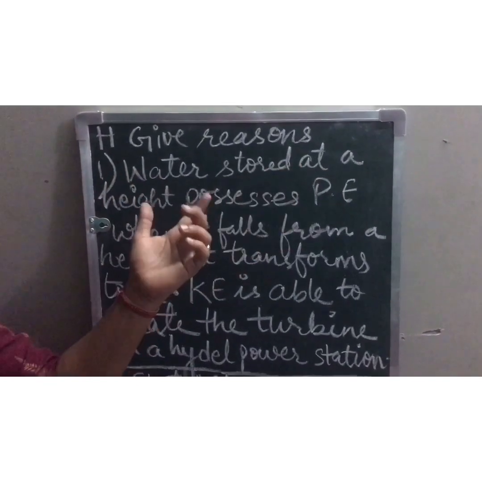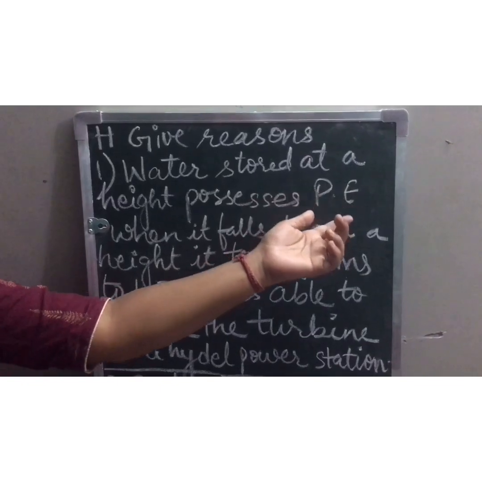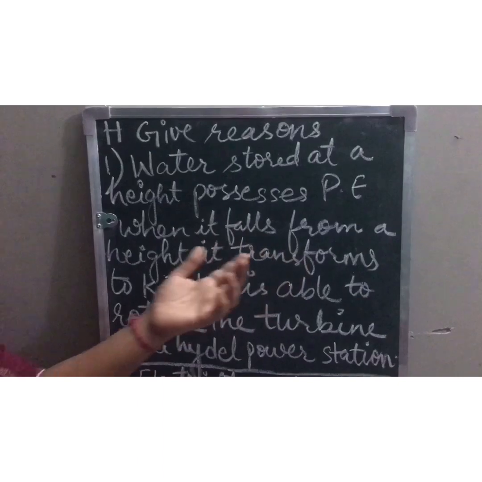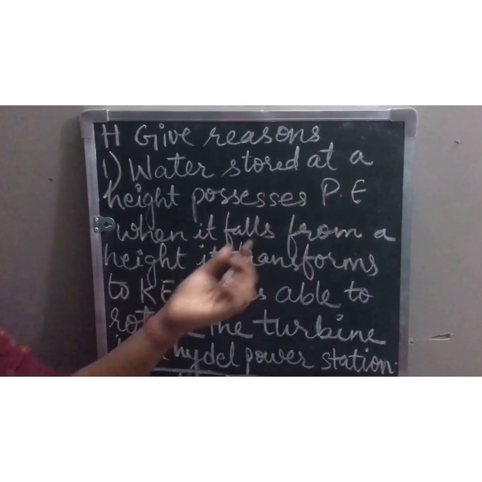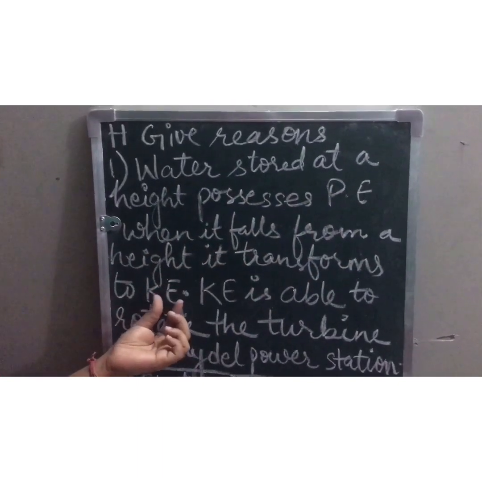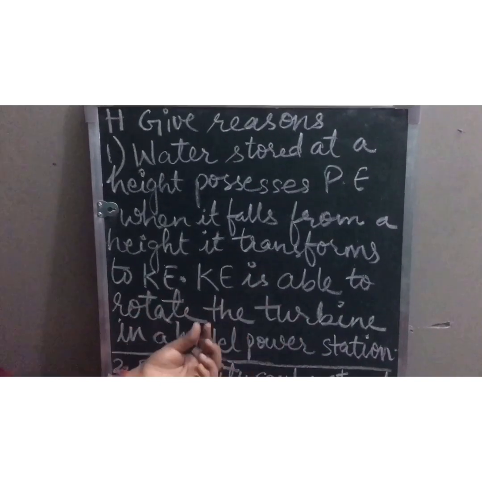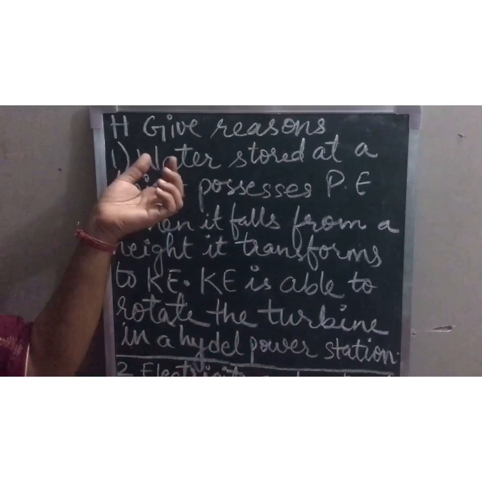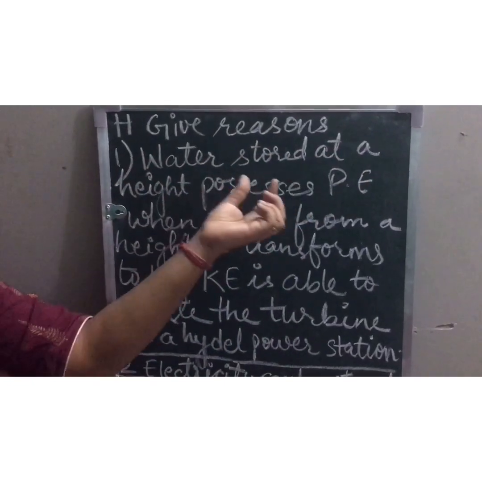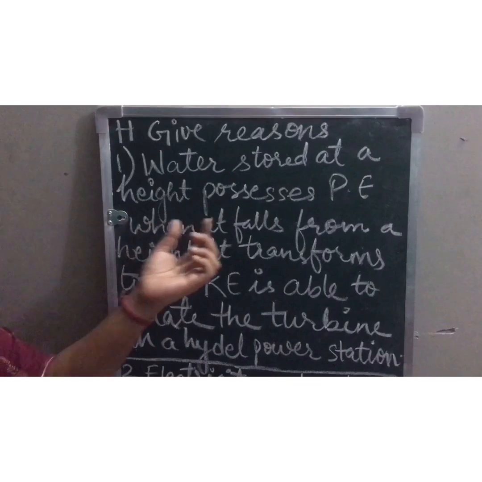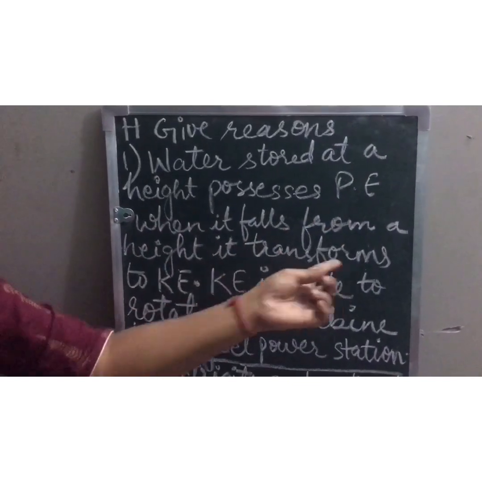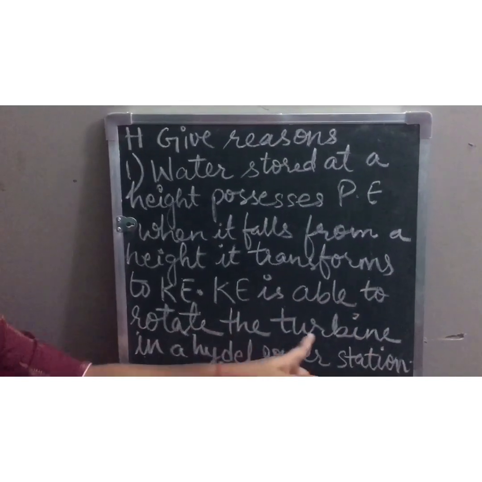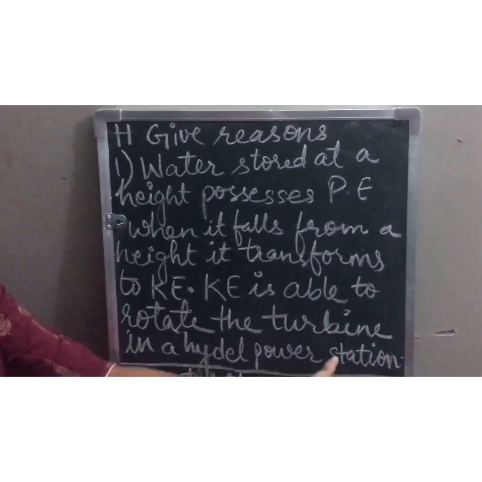Water stored at a height possesses potential energy in it. When that water is allowed to fall from a height, what happens? That potential energy converts into kinetic energy, and that kinetic energy is able to rotate the turbine in a hydel power station. Same answer I have written here. Water stored at a height possesses potential energy. When it falls from a height, it transforms to kinetic energy. Kinetic energy is able to rotate the turbine in a hydel power station.